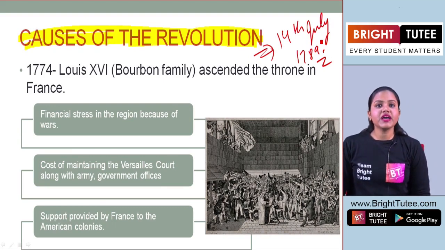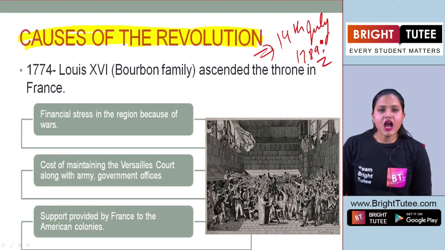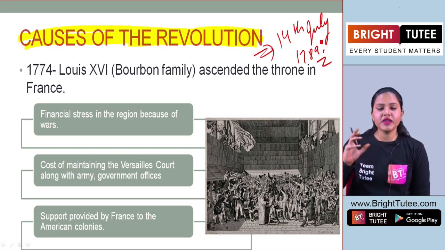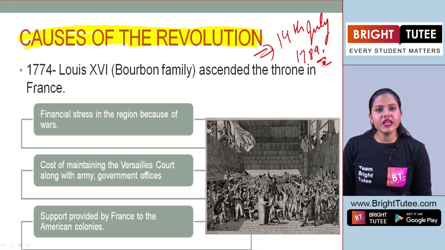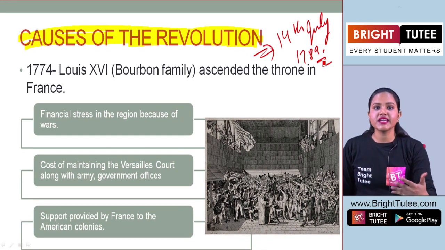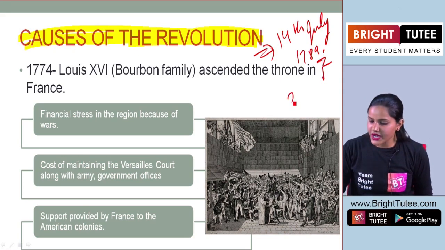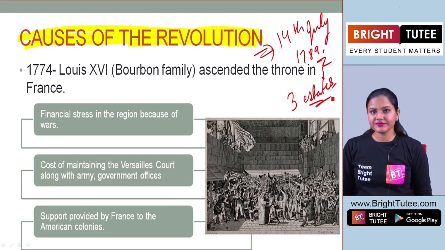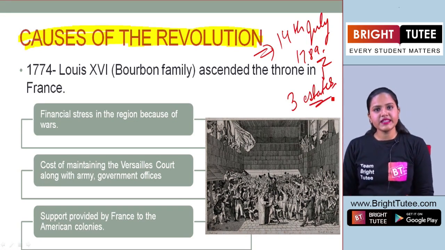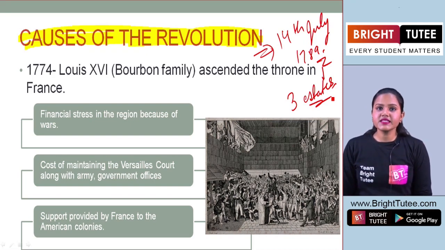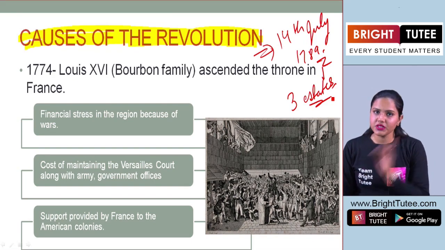Then we understood about the ancient regime or the old regime. How was the society like? That was based on the feudal system. I also made you understand the feudal system. Then we again talked about the French society that evolved afterwards from the 13th century onwards. We talked about the French society that was divided into 3 estates. Correct? Yes. The first estate consisted of the clergy, the second estate consisted of the nobles, and the third estate consisted of the common people, right?